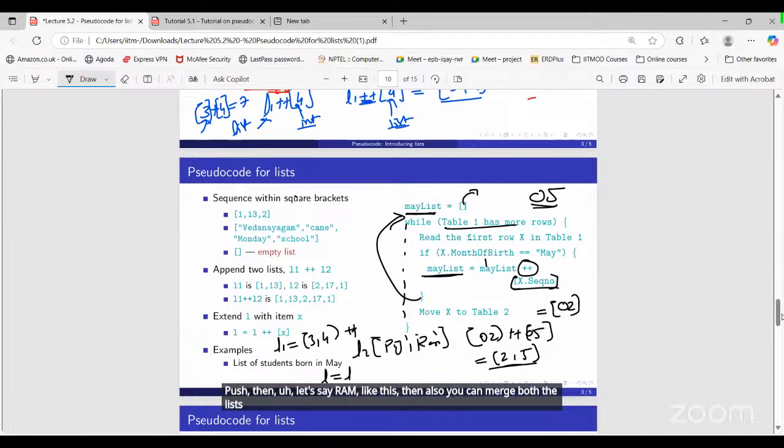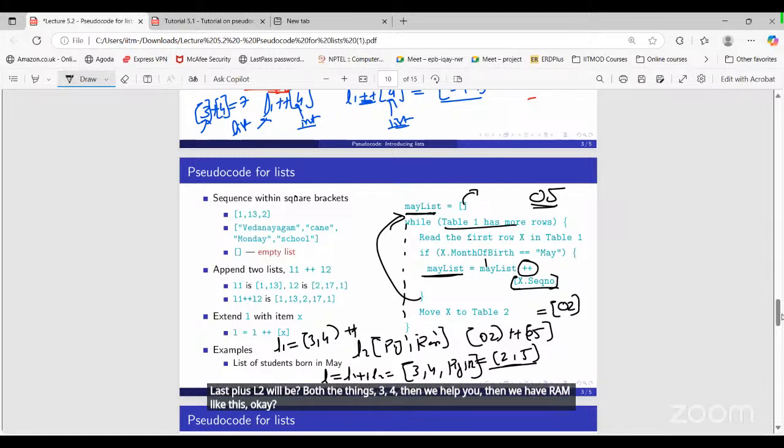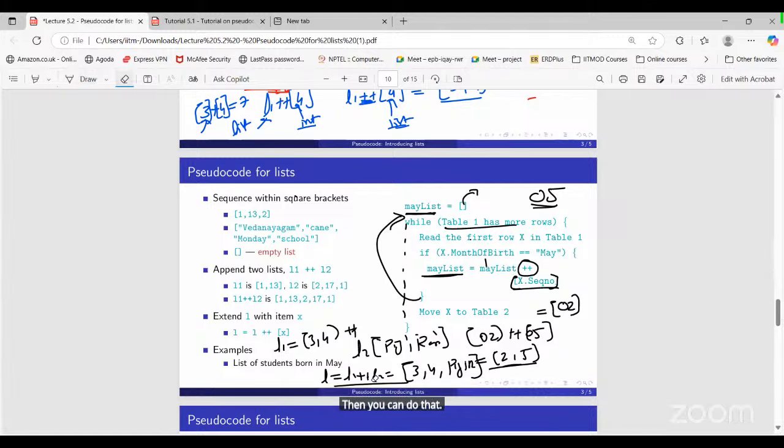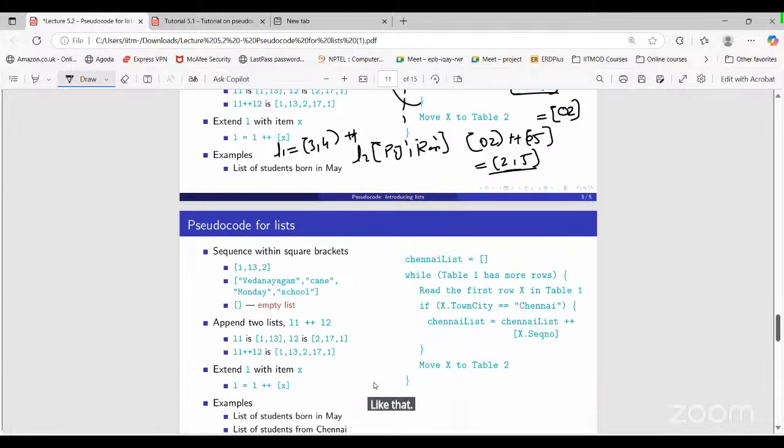In the output, L1 plus L2 will be both things: 3 comma 4, then Piyush, then Ram. That's not an issue. A list can contain duplicates as well as strings, numbers, any data type. Okay, great.